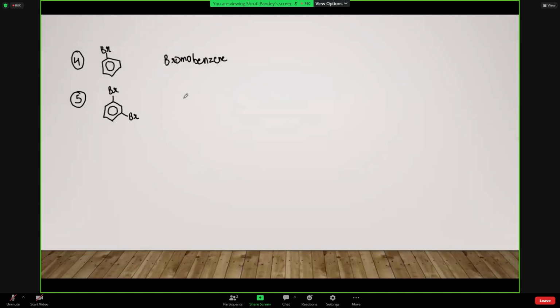तो ortho is, let me write it down here. ऑर्थो मतलब when कार्बन नंबर 1 और कार्बन नंबर 2 पे अटैच्ड हो, वो जो मतलब डबल सब्स्टिट्यूशन होगा जब when it is attached to 1 and 2 then it's ortho. Meta is when it is attached to 1 and 3 and para says when it is attached to 1 and 4, ठीक है. So this is the convention for the common name convention. So here we'll take the initial letters only like O for ortho, M for meta and P for para,